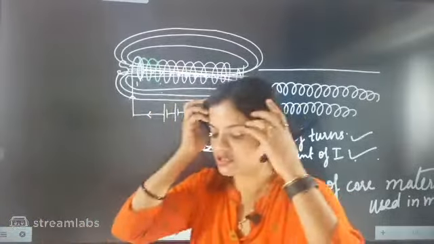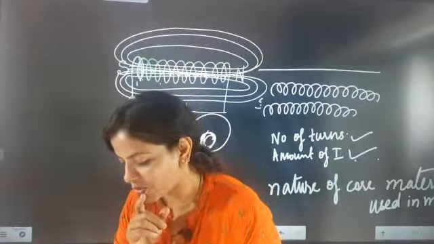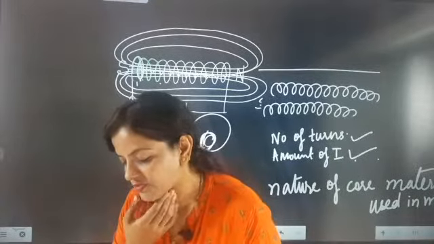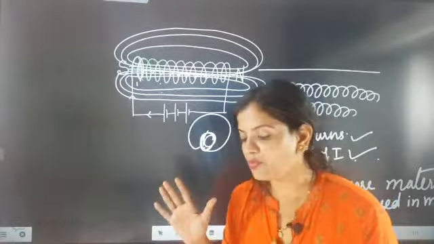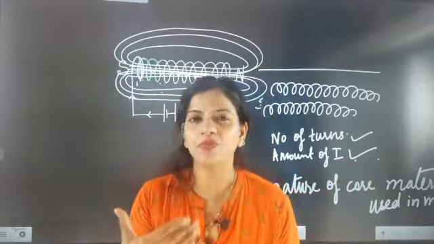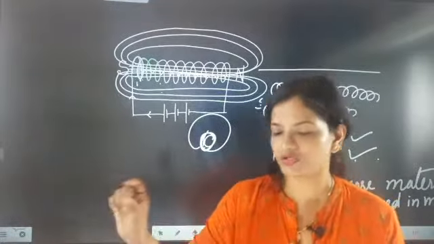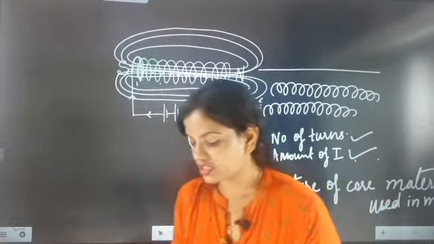So what will be the strength? That's why we are using this. Very good, very good. You all are going towards one point. Its strength will be more. Yes, strength will be more, Humaira. But here the most important point we are talking about is maximum inside, because we are going to use the core material inside the solenoid. Just one minute, I will explain this point, beta.